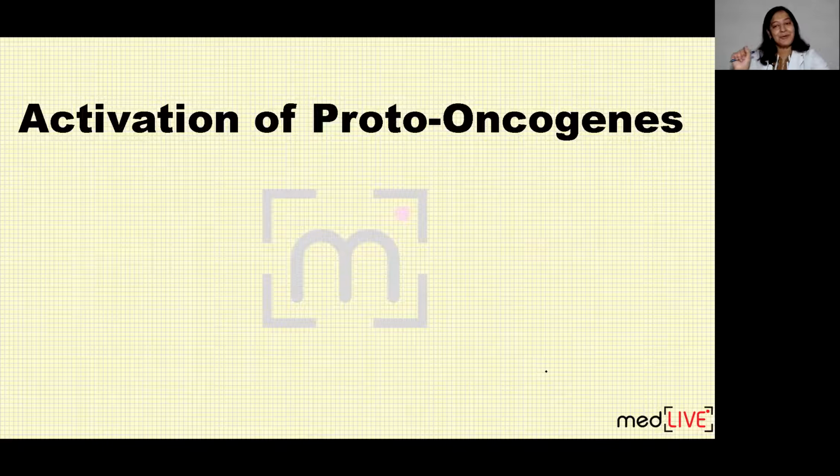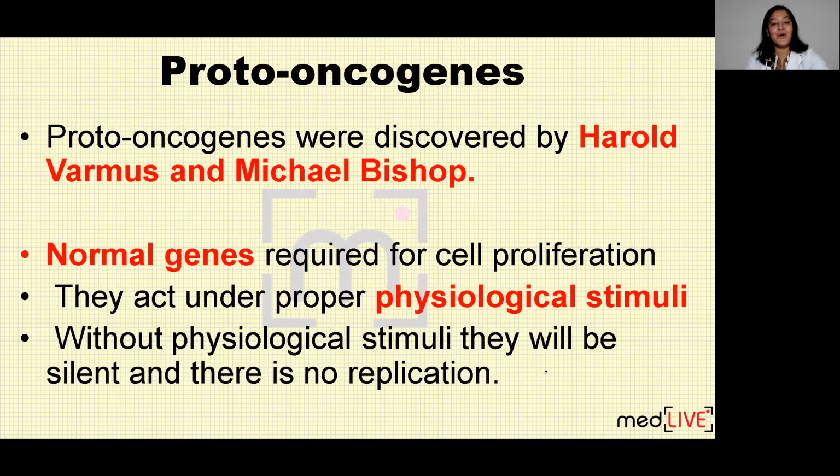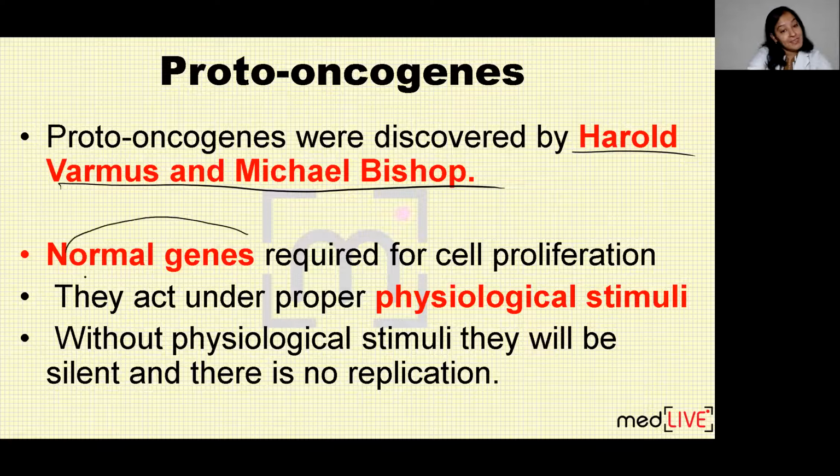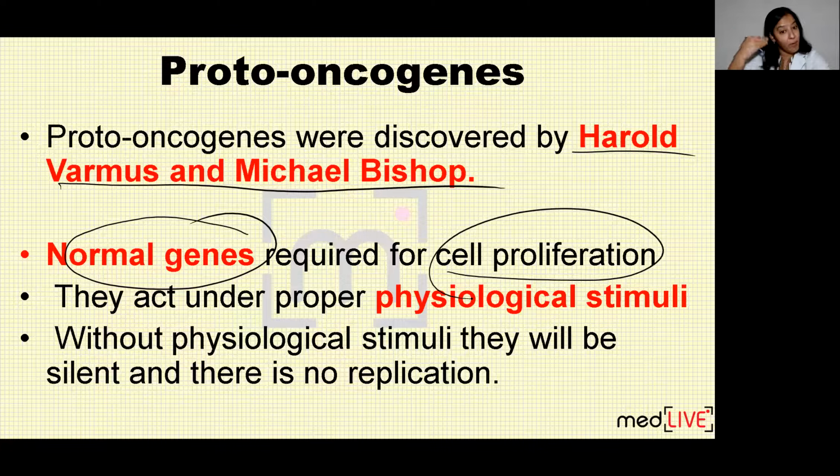So what are proto-oncogenes? If in your exams you get a question, write a short note on proto-oncogene, what are you going to write? Proto-oncogenes were discovered by Harold Varmus and Michael Bishop. These are normal genes. These are the genes which are required for cell division. They promote cell division, but in the presence of stimuli. By stimuli I mean growth factor.